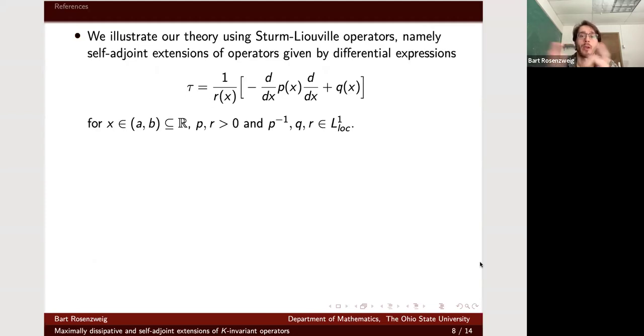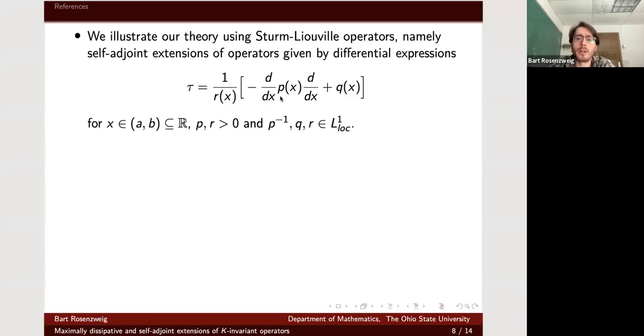I think I'm coming to examples now. Okay. So now let me give a bunch of the examples that we gave in the paper to illustrate the theory. The examples are all Sturm-Liouville operators. So let me just introduce our notation, which is standard, right? A Sturm-Liouville operator is an operator given by a self-adjoint realization of some second order differential expression, which looks like this, right? Here are the technical conditions on these things so that this will all make sense.